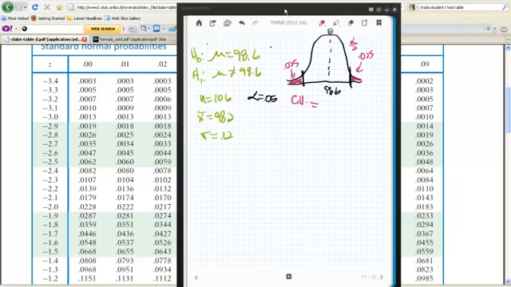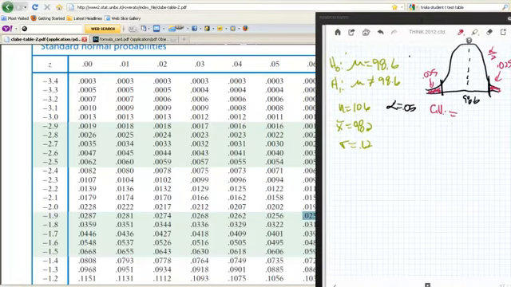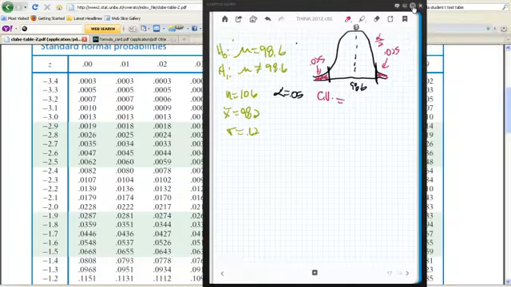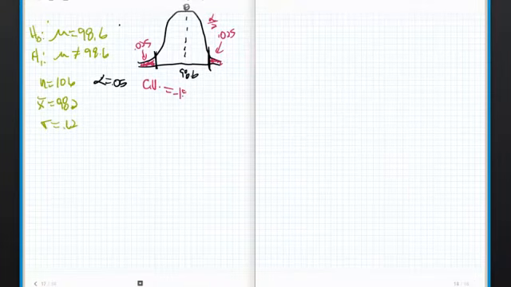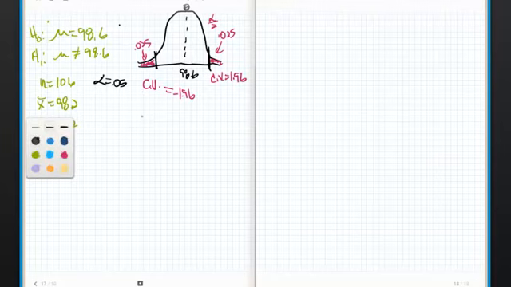So back here, this critical value is going to be negative 1.96, and this critical value is going to be positive 1.96. Then all I'm going to do is take my test statistic, which is z, and if it ends up in either one of these critical regions, I get to reject the null hypothesis. If it doesn't, then I don't.